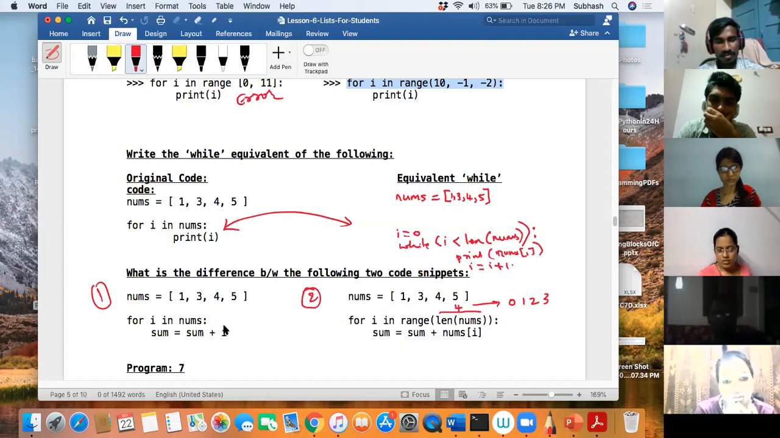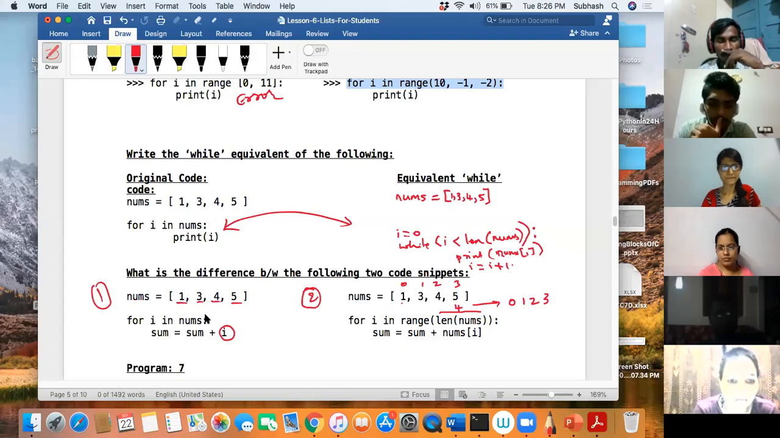Here in this case, I represents the individual element, whereas here I doesn't represent the individual element, rather it will represent what? The index: 0, 1, 2, 3. So don't get confused. During your programming you will come across situations where sometimes you will have to refer to the actual element. In that case, you make use of for I in nums. Or if you don't want to refer to the actual element, rather you have to refer to the index and then fetch it using nums of I, then you have to make use of range and length of nums. That is the difference basically.